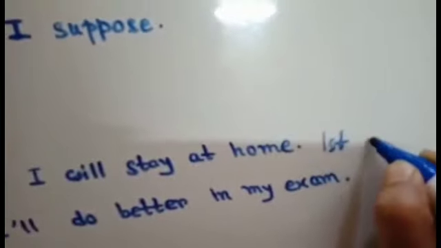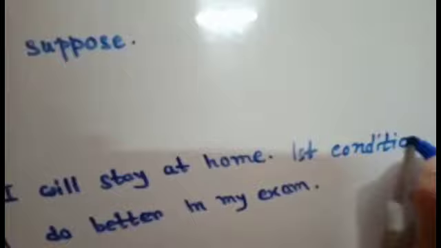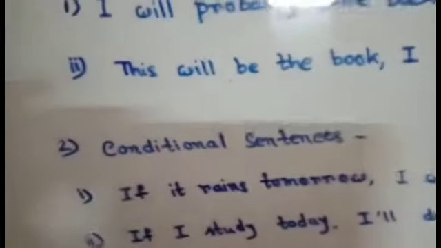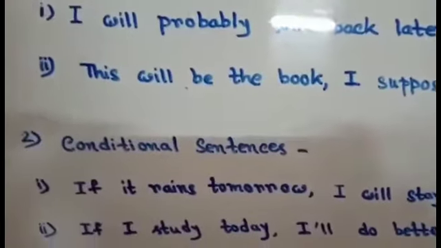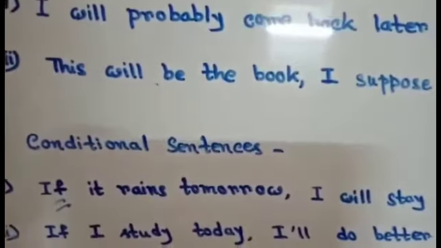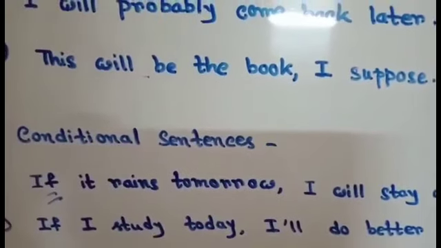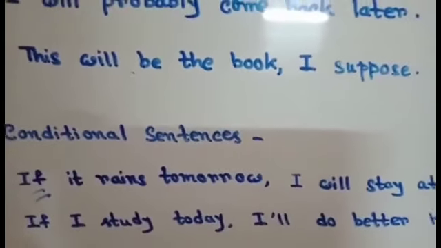Remember, there are four types of conditional sentences, and will is used for the first conditional sentence. These are sentences where there is a condition, such as here the condition is if, and there is a real possibility. The action did not happen, but there is a real possibility of it happening.